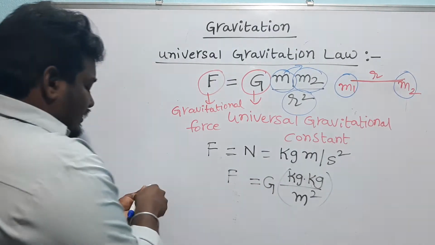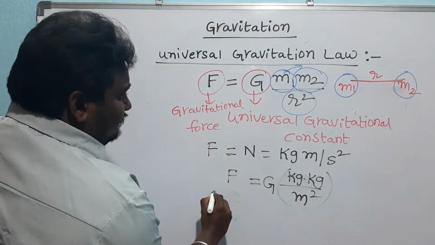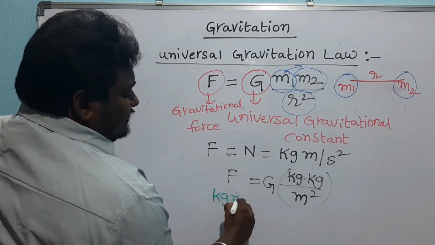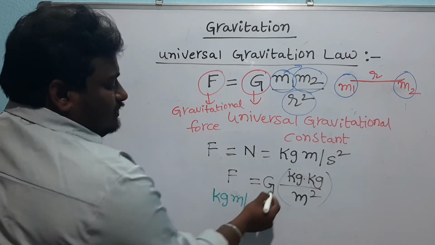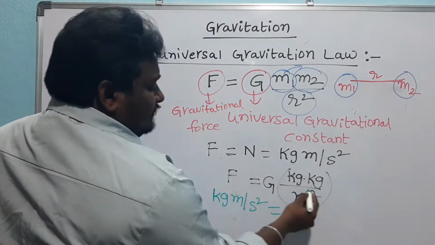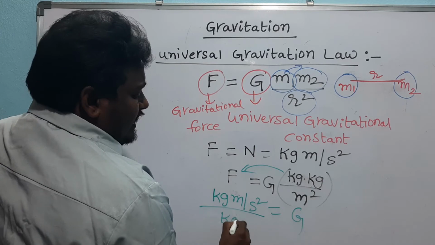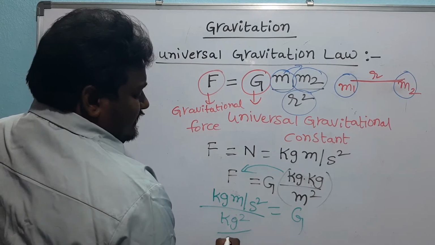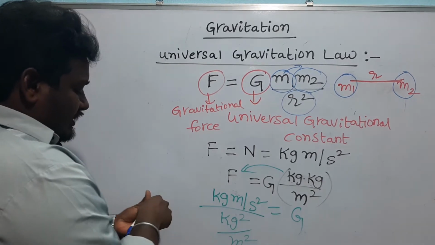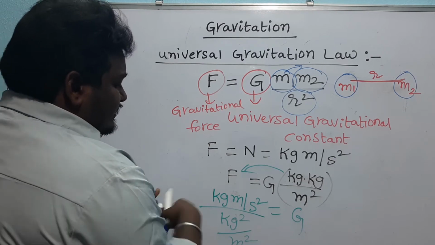So F itself has a unit of kg meter per second square. So G will have a unit of, moving this to this side, kg square by meter square. This kg gets cancelled.